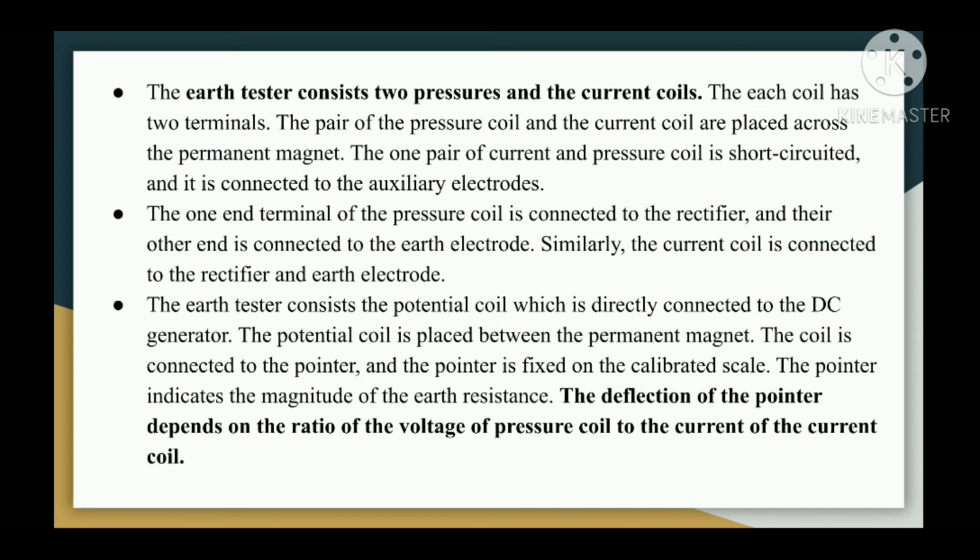The earth tester consists of the potential coil which is directly connected to the DC generator. The potential coil is placed between the permanent magnet. The coil is connected to the pointer and the pointer is fixed on the calibrated scale. The pointer indicates the magnitude of the earth resistance. The deflection of the pointer depends on the ratio of the voltage of the pressure coil to the current of the current coil.